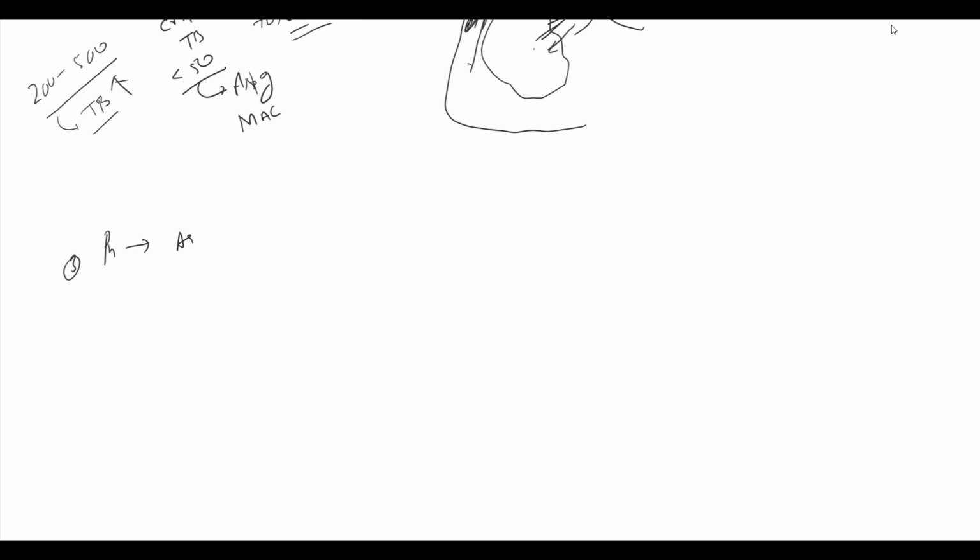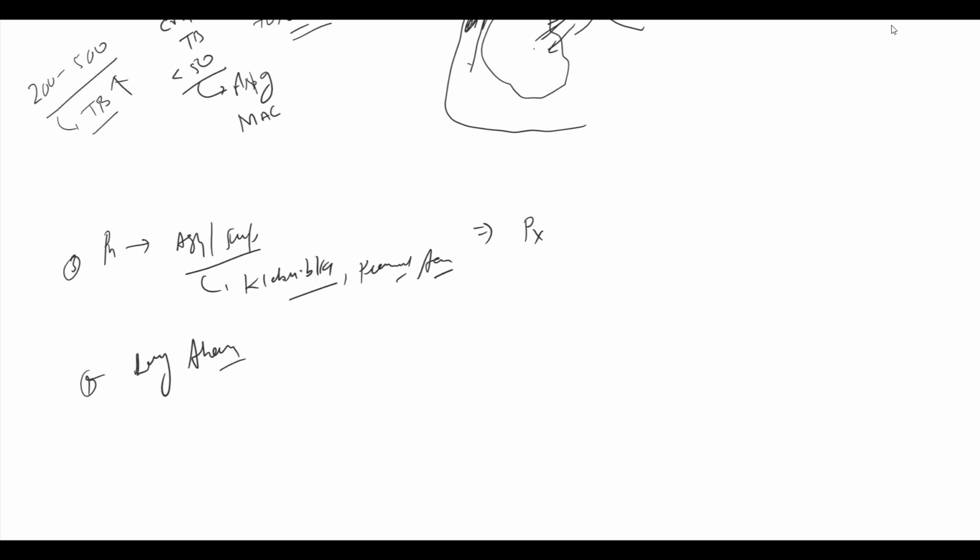Any aggressive, suppurative pneumonia, for example, caused by Klebsiella, Pseudomonas, or Acinetobacter, can cause pneumothorax. Similarly, lung abscess destroys the lung structure and causes pneumothorax. Now, what is the difference between pneumonia and lung abscess? They sound similar, but there is a difference.